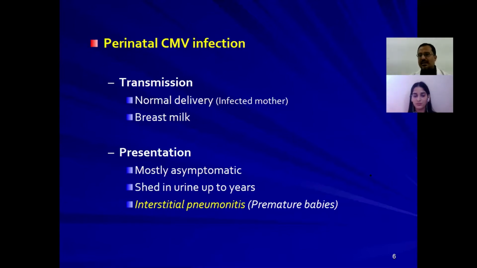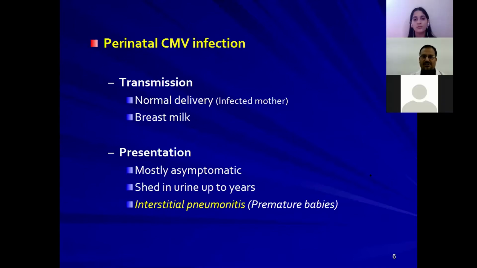Next one is perinatal cytomegaloviral infection. The name itself shows perinatal: around the delivery, at the time of delivery or after delivery through breast milk, the baby gets infected from the infected mother.